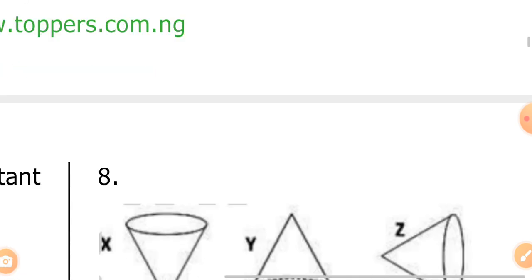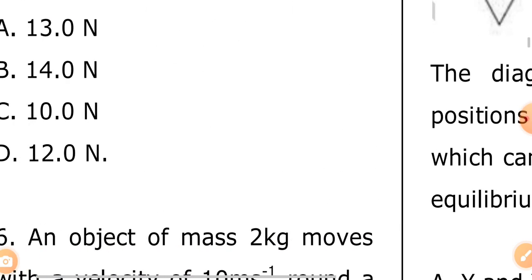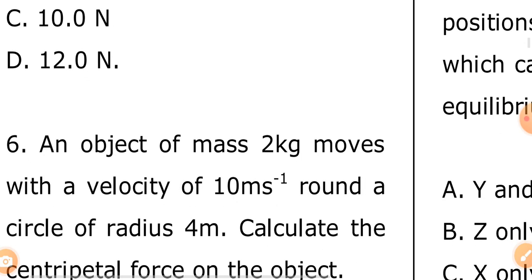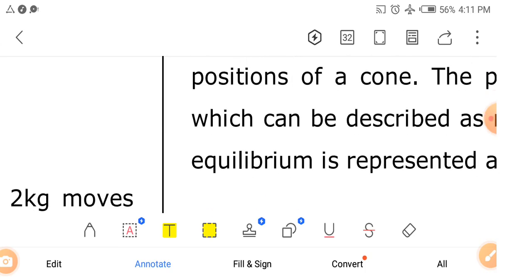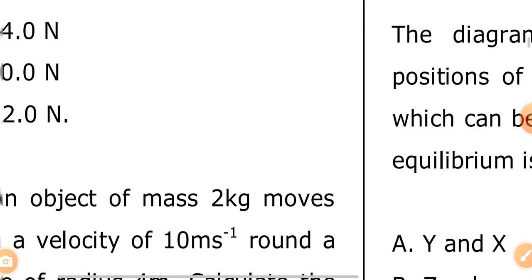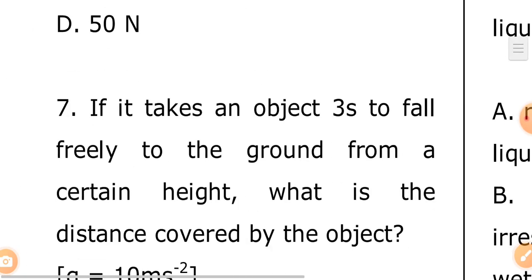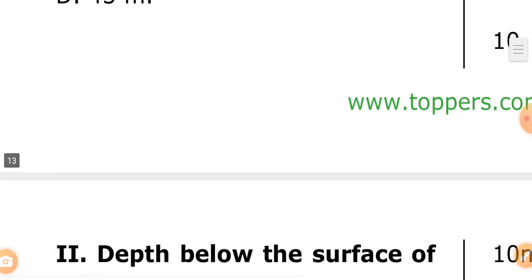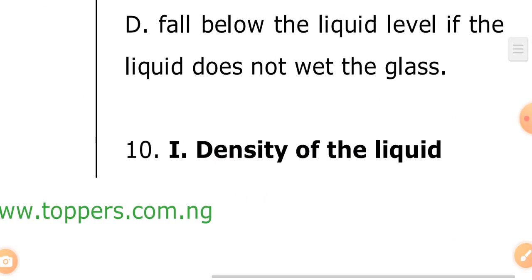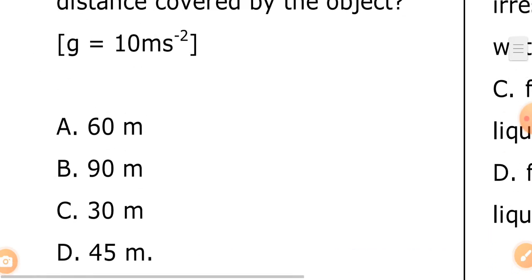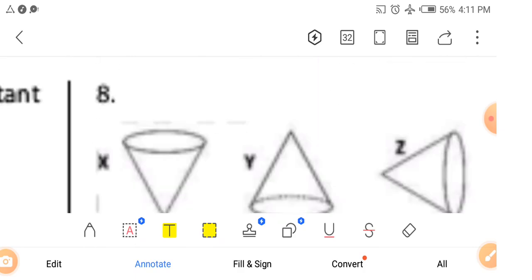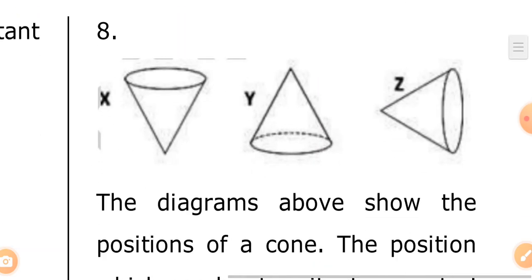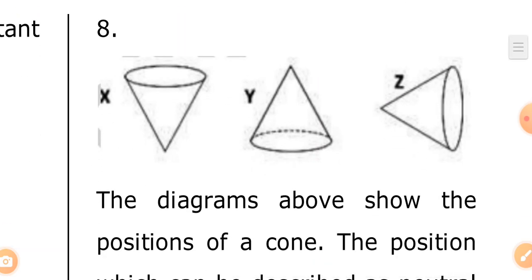Let's look at this question briefly. This question is very important. Question number 8. These ones, you don't need any calculator to solve them. Look at this diagram. This is a cone.